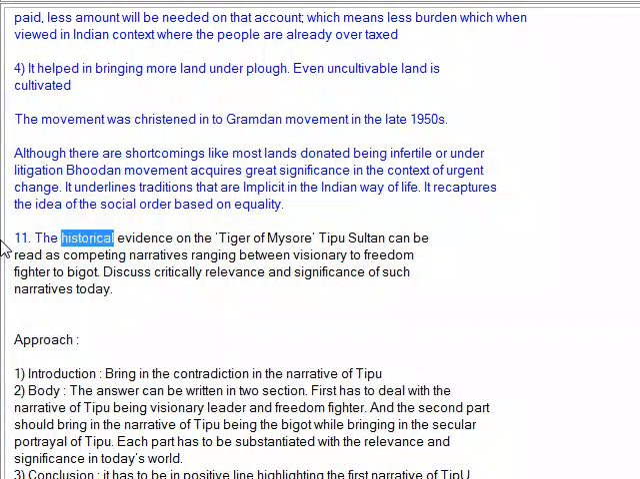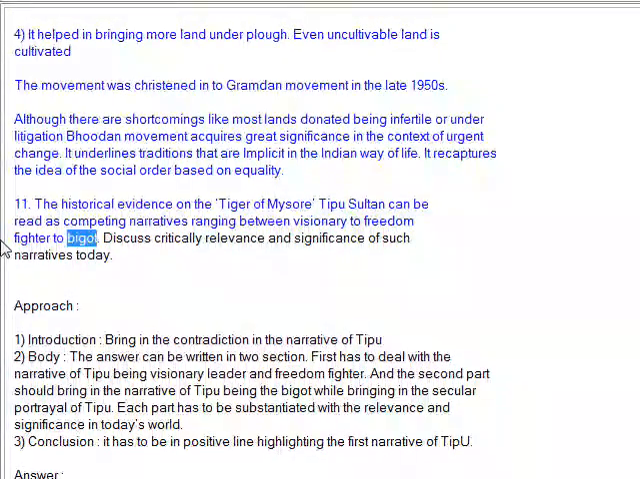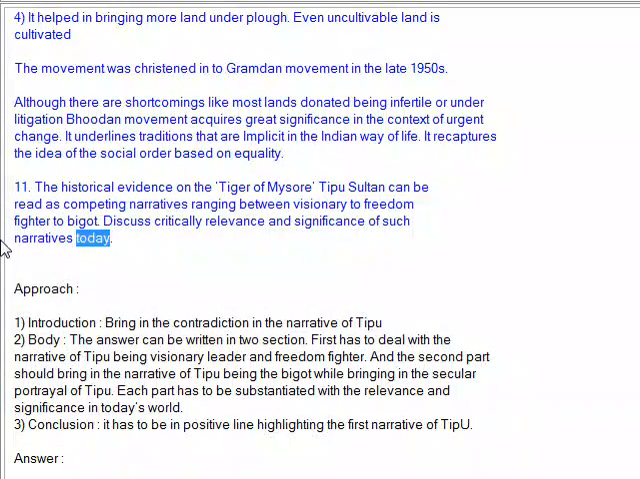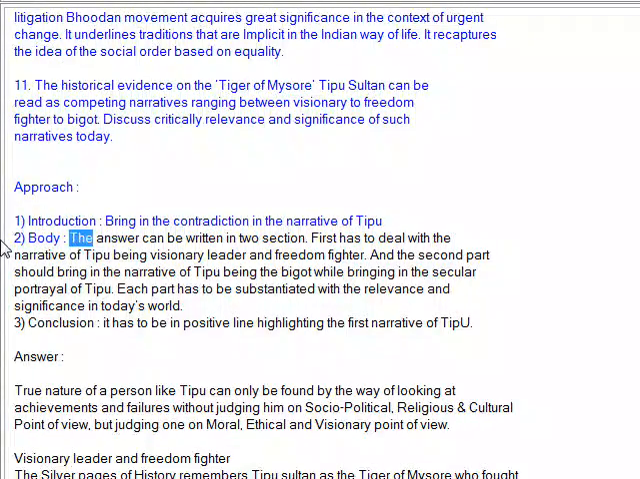11. The historical evidence on the Tiger of Mysore, Tipu Sultan, can be read as competing narratives ranging from visionary to freedom fighter to bigot. Discuss critically the relevance and significance of such narratives today. Approach. 1. Introduction. Bring in the contradiction in the narrative of Tipu. 2. Body. The answer can be written in two sections.